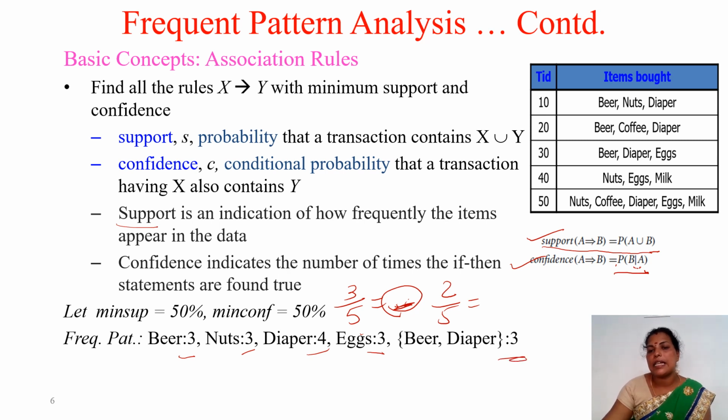From this data we are getting beer and diaper occurring 3 times, and other things are coming less. So from this data we find that only beer and diaper satisfy the minimum support count. Based on this we can generate some rules using the confidence. We have to compute the confidence and generate some association rules. Later on we will see how to generate the association rules.